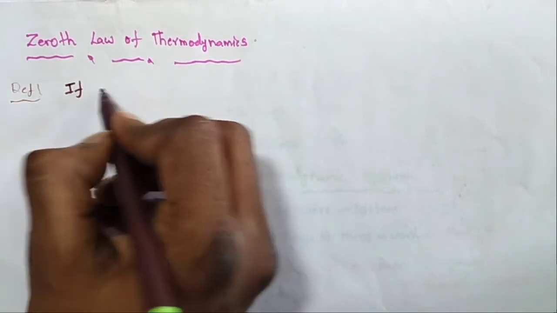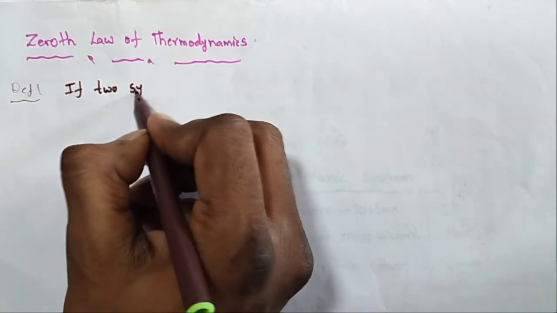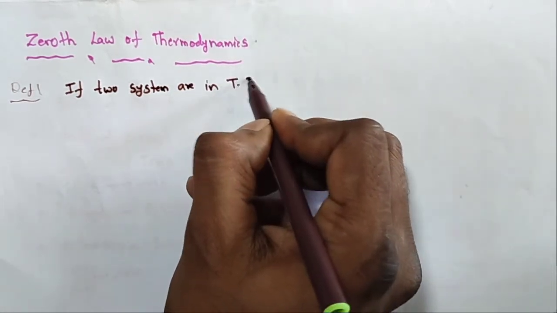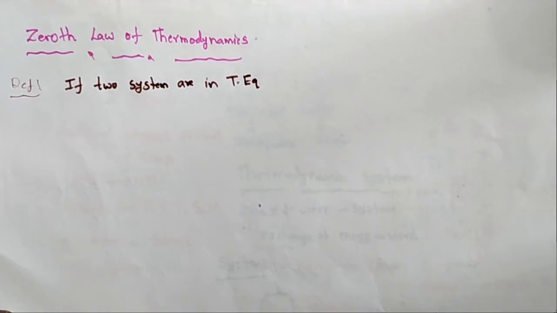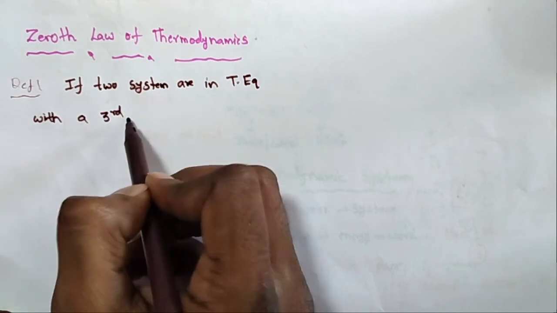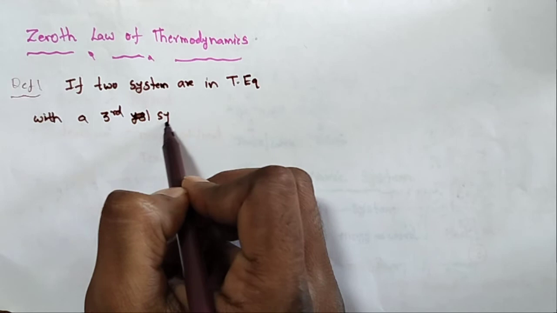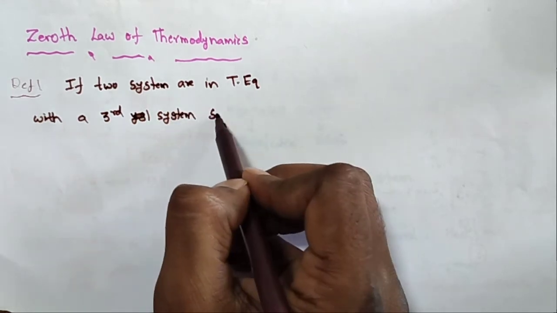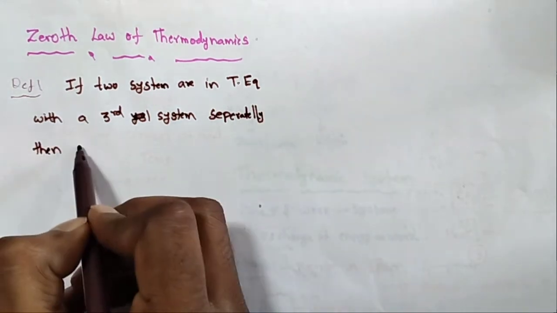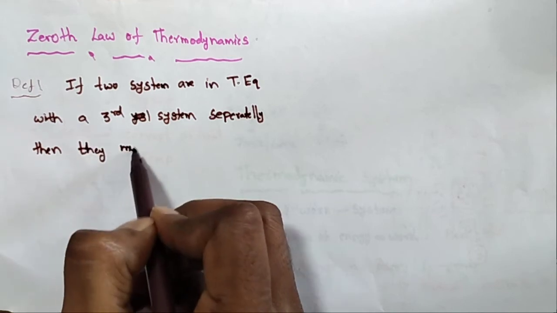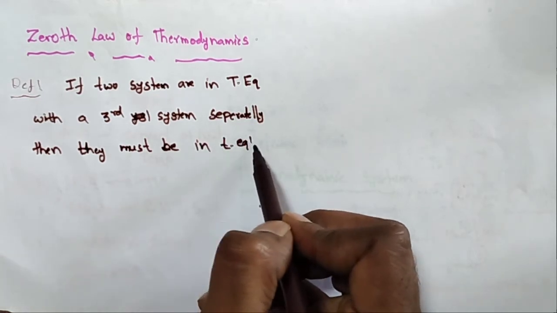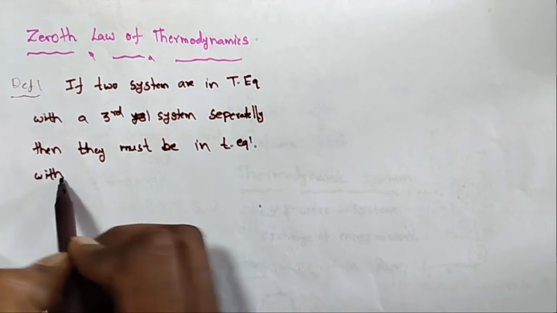Definition: if two systems are in thermal equilibrium with a third system separately, then they must be in thermal equilibrium with each other.